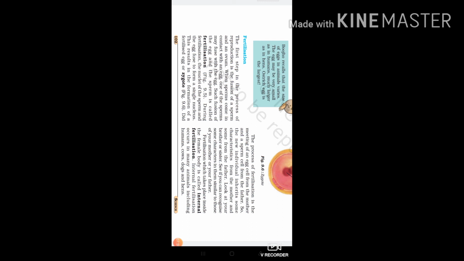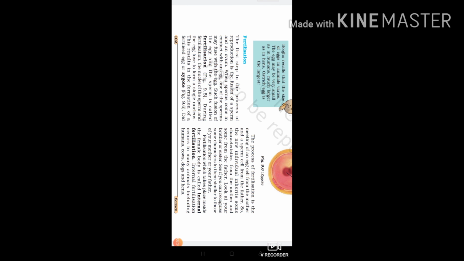So the new individual inherits some characteristics from the mother and some from the father. Maybe the baby looks like the mother, or looks like the father. Maybe behavior-wise the baby behaves like her mother or like her father. So both mother's and father's characteristics can be present in the baby.